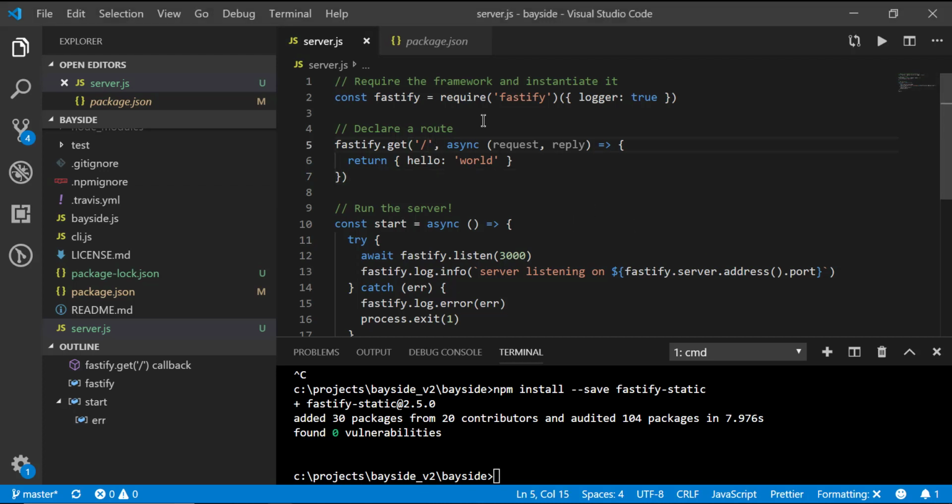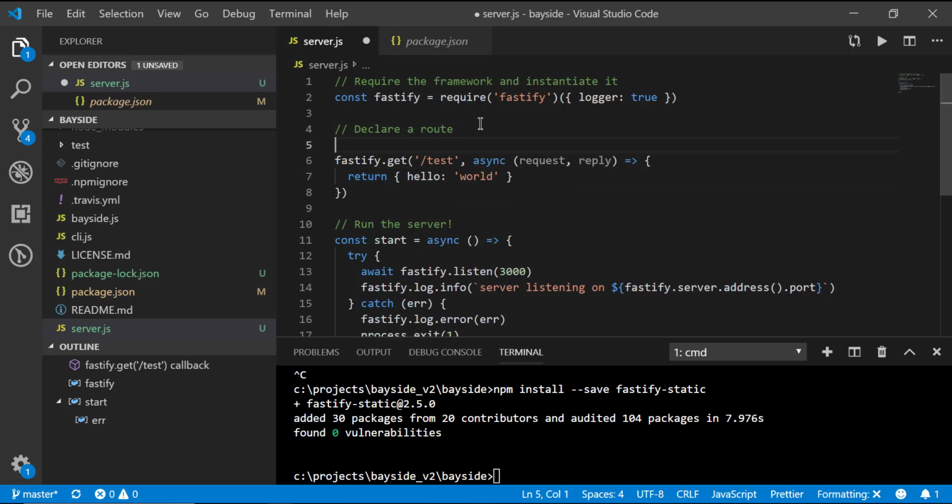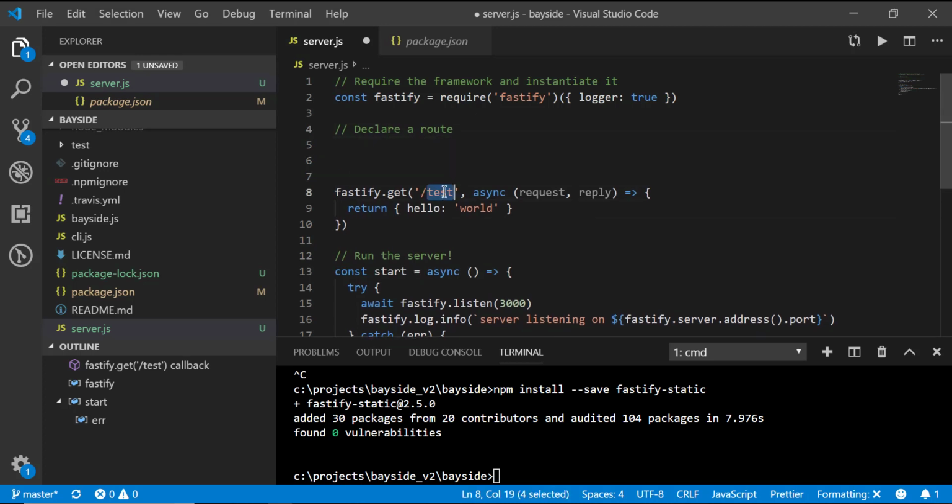All right, so what I want to do is I want to keep this basic request, and we're just going to have this called test. Maybe not test. We're going to have this called just, this is going to be about, right? And we're going to say about Chris Hawks. All right, so that's going to be our about endpoint.